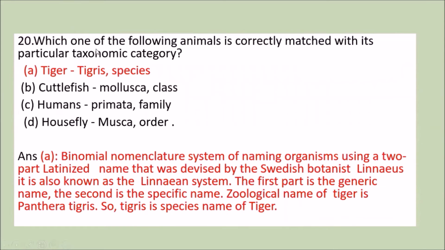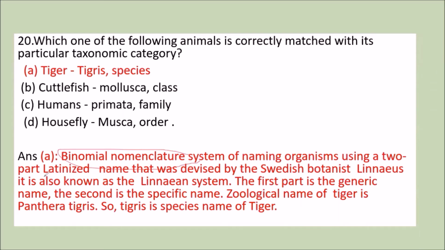Next question is, which one of the following animals is correctly matched with its particular taxonomic category? First, tiger with tigris species, cuttlefish with Mollusca class, humans with Primata family, housefly with Musca order. Now we know that this biological nomenclature is a system of naming